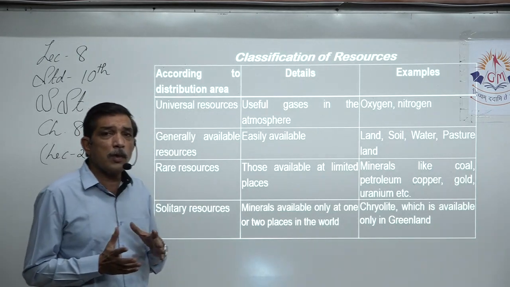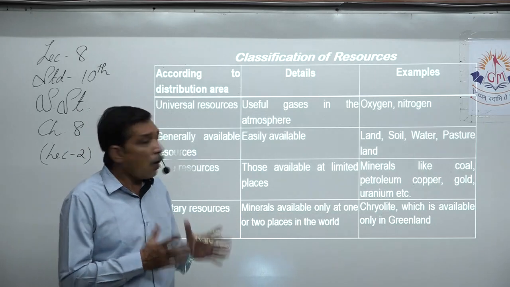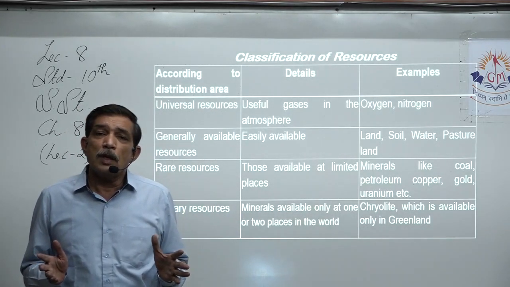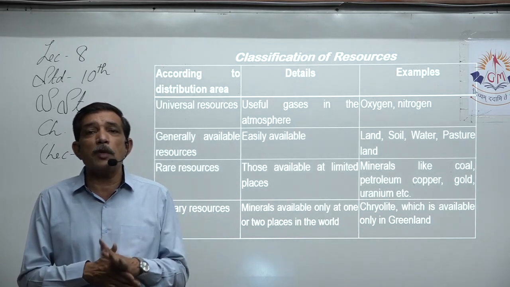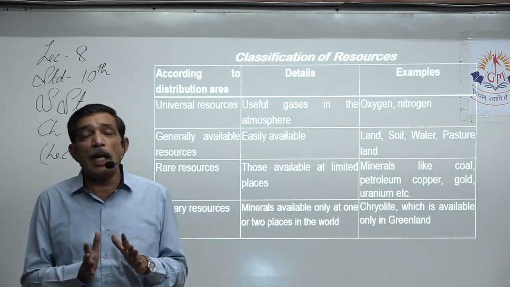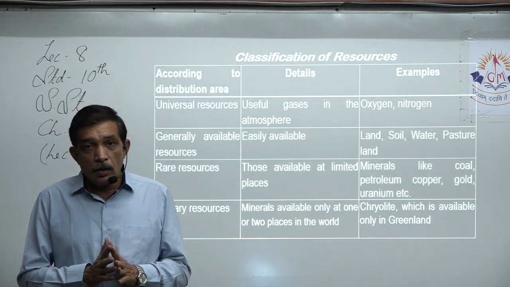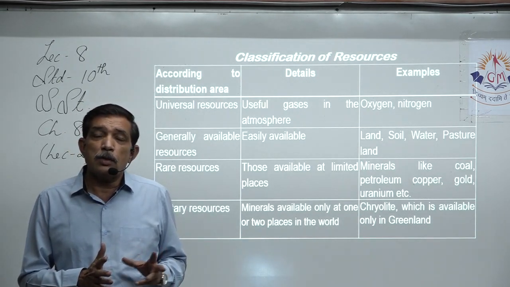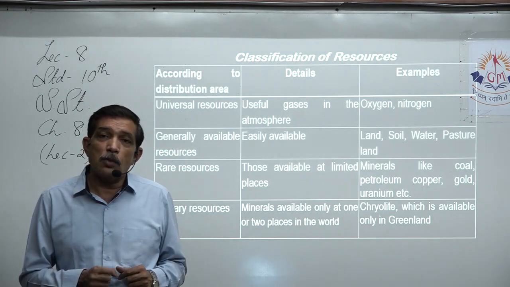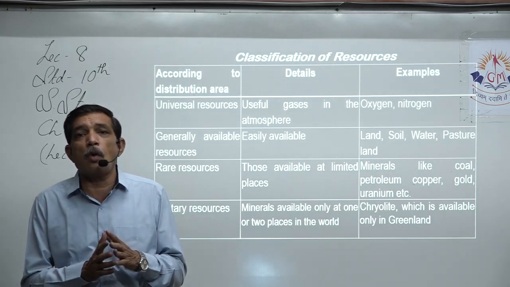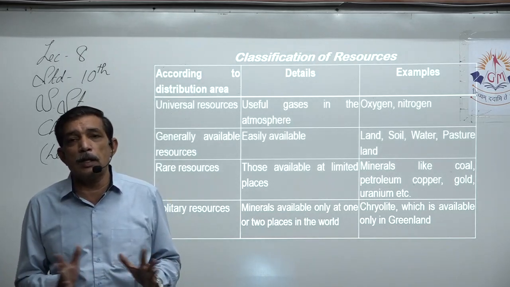That means oxygen, for example, oxygen, nitrogen, they are available equally everywhere. The percentage may vary, but they are available and nobody can claim that this belongs to us. Another person cannot come into this country and breathe our oxygen; they will not have to pay for the oxygen that they breathe. There is no such rule anywhere in any nation you go.